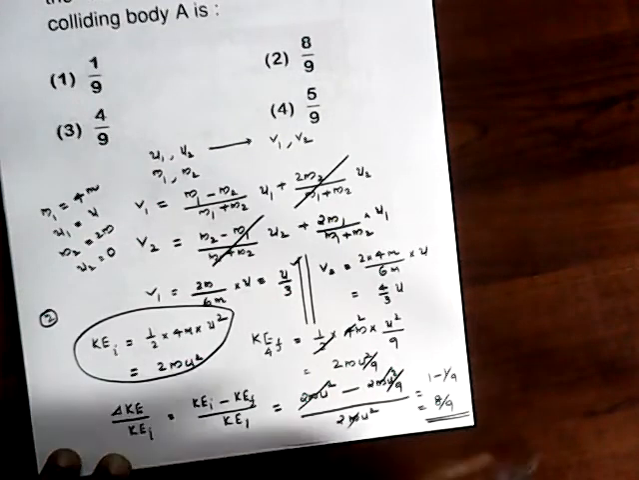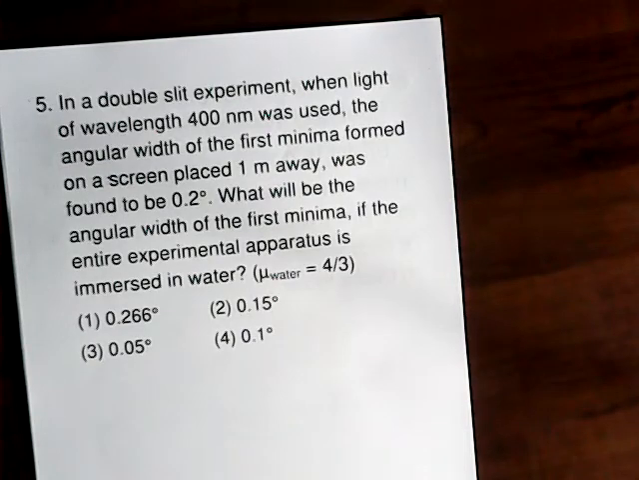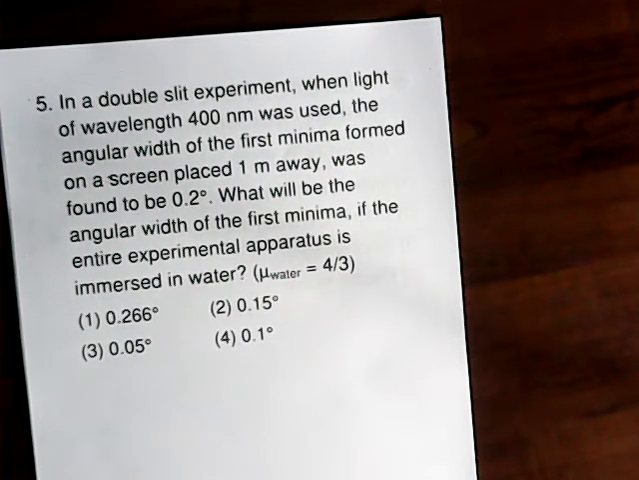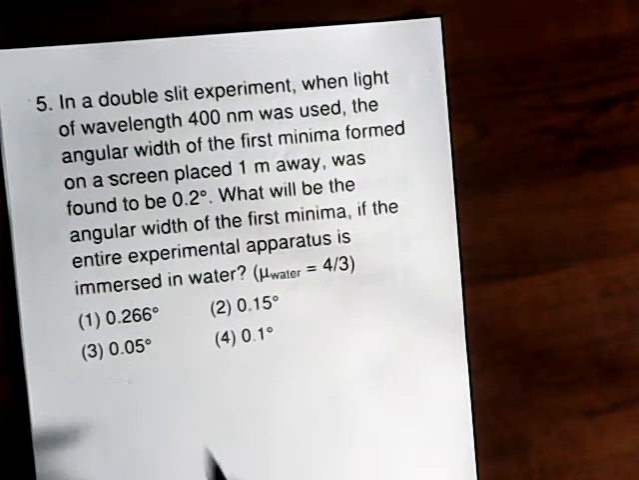We can move to the next question, number 5. In a double slit experiment, when light of wavelength 400 nanometer was used, the angular width of the first minima formed on a screen placed 1 meter away was found to be 0.2 degree. What will be the angular width of the first minima if the entire experimental apparatus is immersed in water? So at first you go through the initial setup.